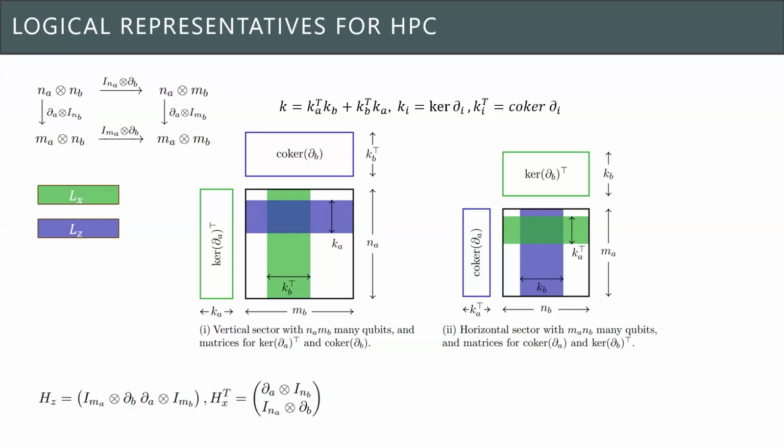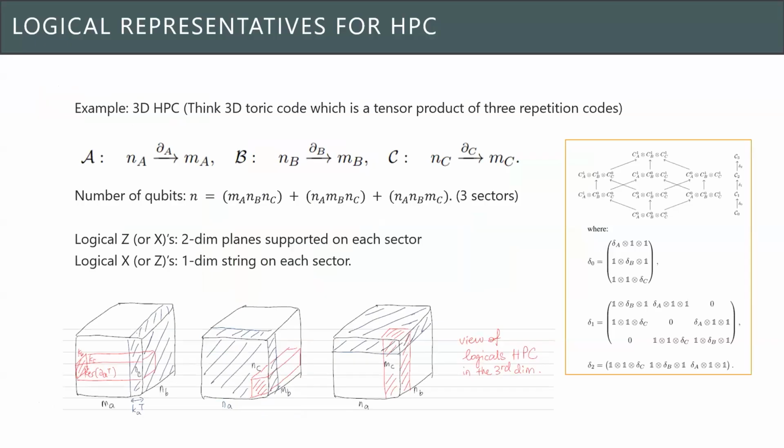It's actually made out of the tensor product of chain complexes. In the case of the 2D hypergraph product code, it can be split into two sectors, and the logical operators have nice forms for the logical representatives, where they are supported on either a single column or a single row. Similarly for 3D, it will be the tensor product of 3 classical codes, and the toric code is basically the tensor product of 3 classical repetition codes.